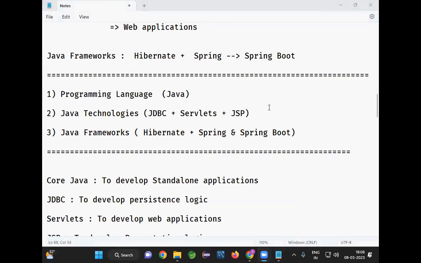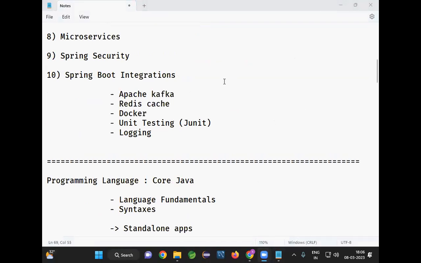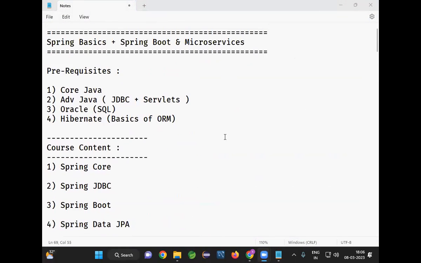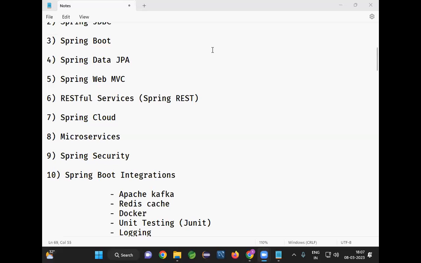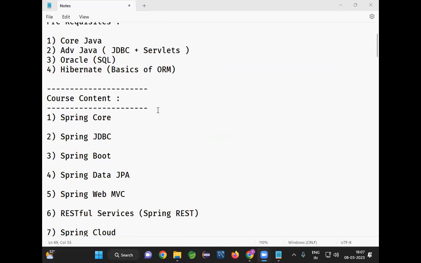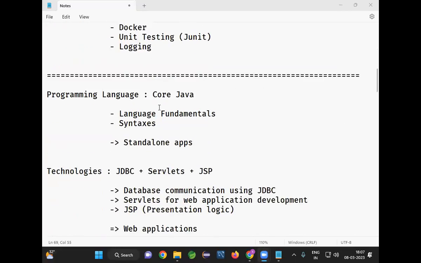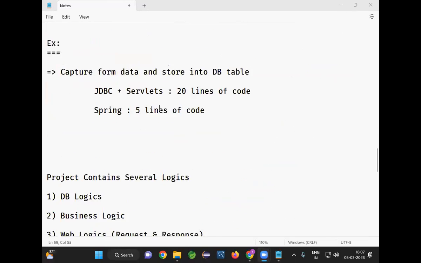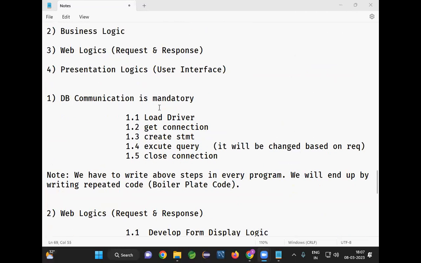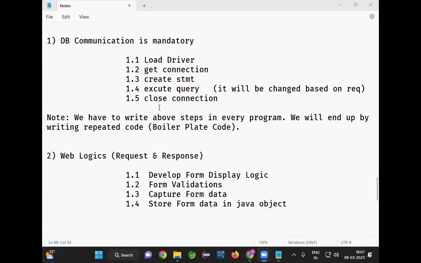Right. Online people, you no need to write the notes, guys, because Spring Framework, Spring Boot is a lengthy course. If I am dictating the notes, course will take 1 year. So no running notes. I will be writing the notes for you and I'm going to share that notes after the class is completed. For core and advanced, that's okay. But for the frameworks, if you are writing the notes every day, that is going to waste our time. So we'll discuss the subject. I will write the notes parallelly. Once the class is completed, I will share that notes. You no need to write that notes. Okay, good.